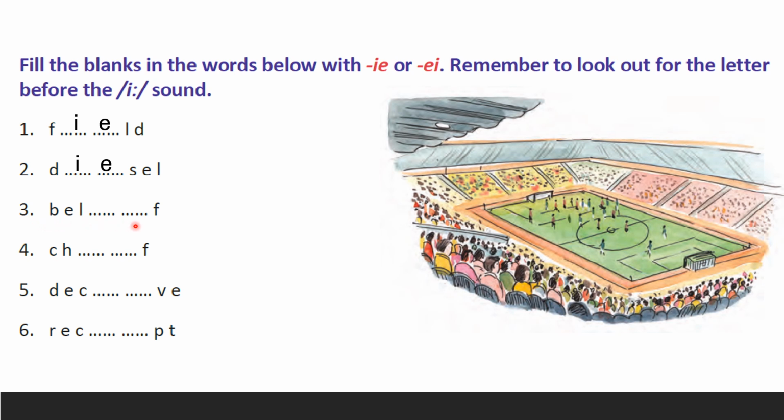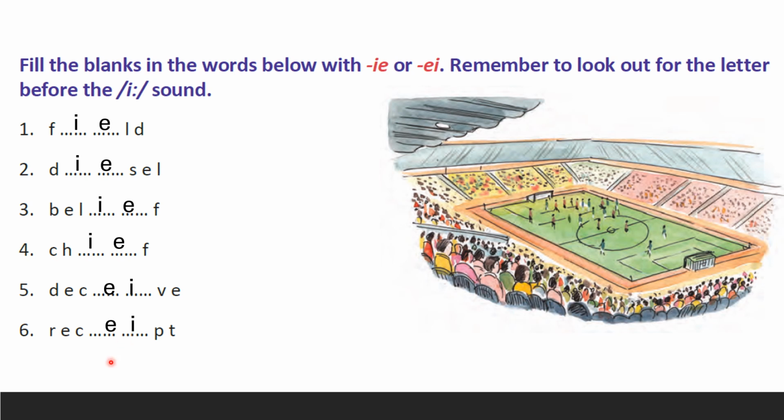Do you see the letter C here? No. So the answer is IE. Fourth one. Do you see letter C before the dash? No. You have only H. So the answer is IE. Very good. Fifth one. Check. Do you see the letter C? Yes. So your answer is EI. That's all. Very simple. And now, sixth one. What is the answer? You have letter C. Very good, children. The answer is EI.